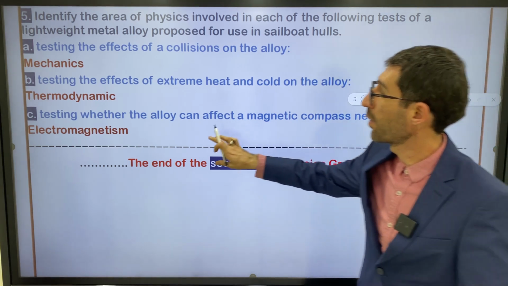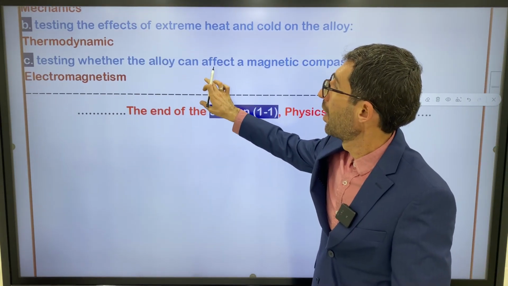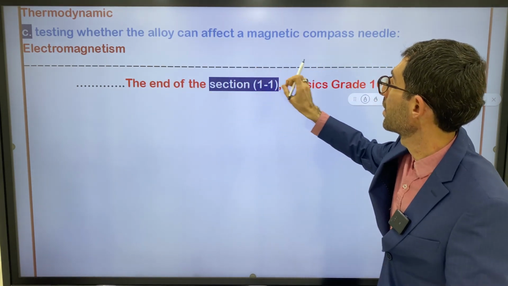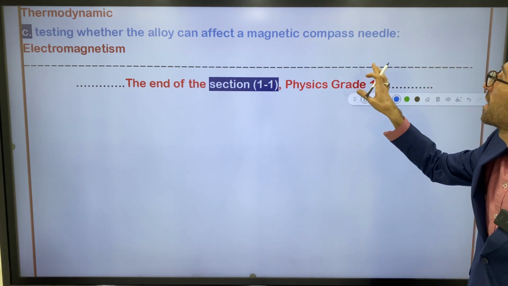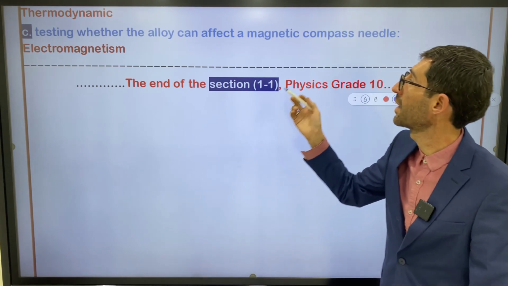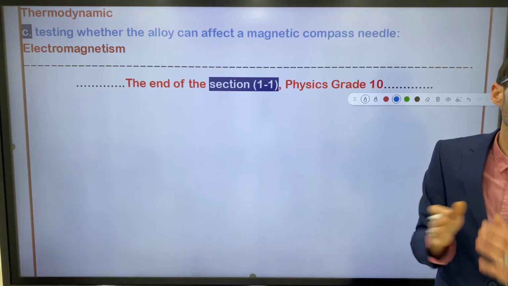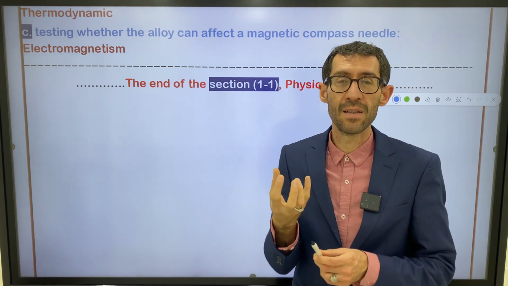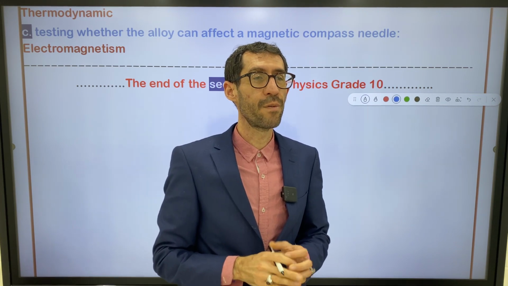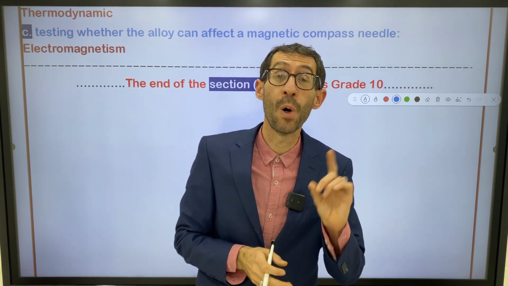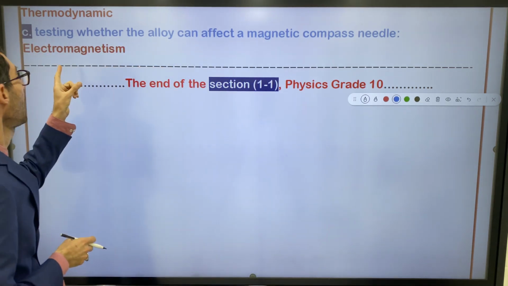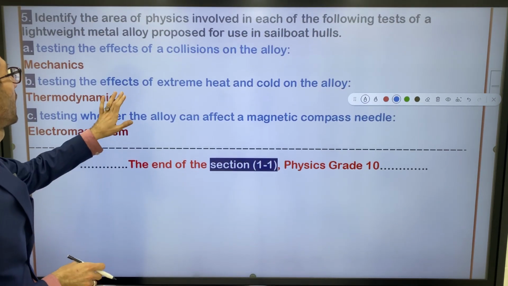Let me explain another one. Let's read it. C, testing whether the alloy can affect a magnetic compass needle. So it talks about the compass. Compass needle means the compass is a device for determining the magnetic poles of the Earth. Magnetic pole, I say. That's why it belongs to electromagnetism, right?